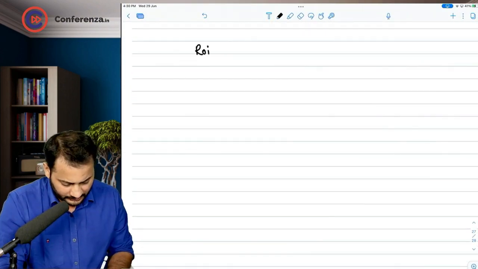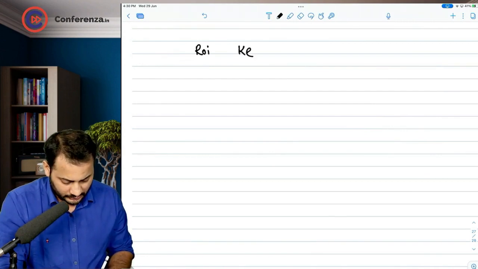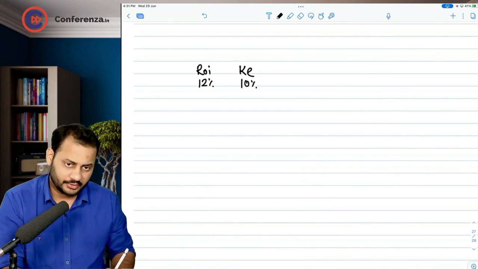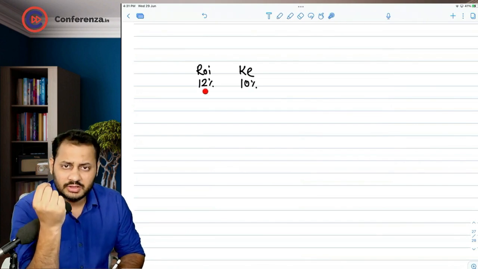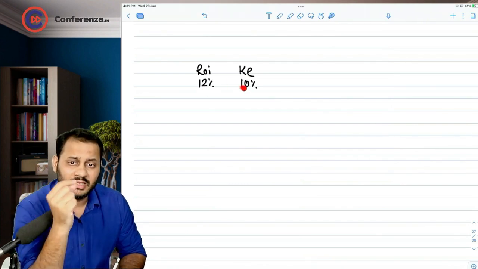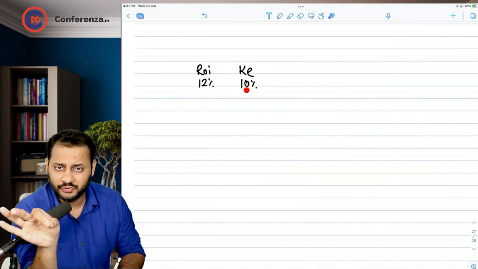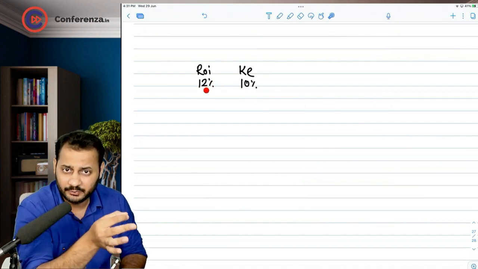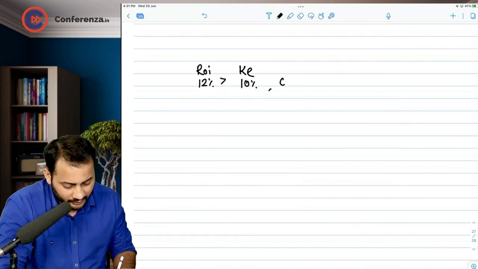What happens is, let's say this is return on investment. This is cost of equity. For example, the company is earning 12% return and the cost of equity is 10%. Now what is the meaning of that? This is what the company is earning on your money, and this is what you are expecting from the company. So can I say in this situation that the company has earned more than your expectation? Right. So here ROI is greater than cost of equity.